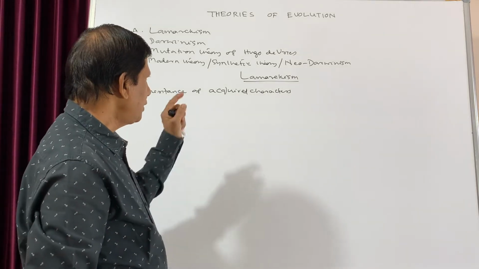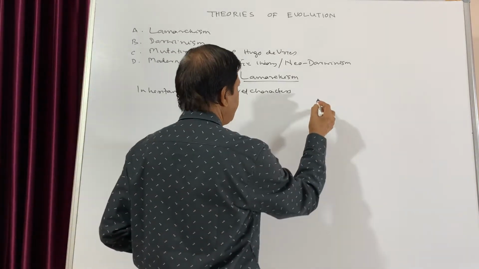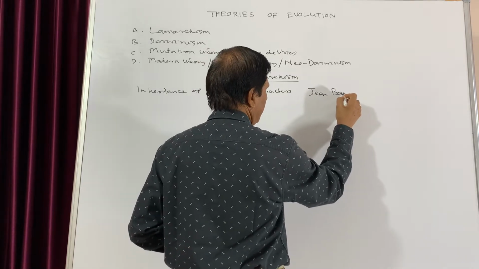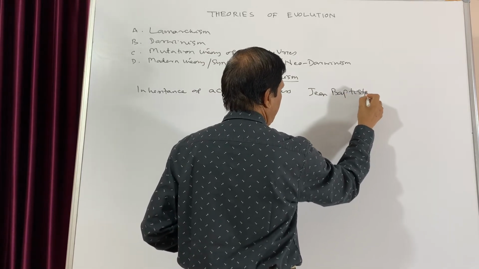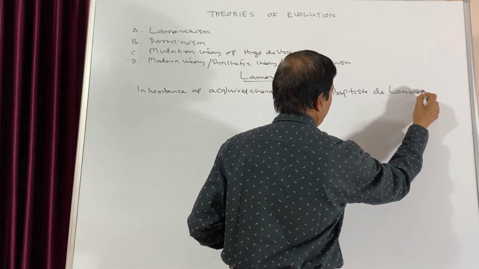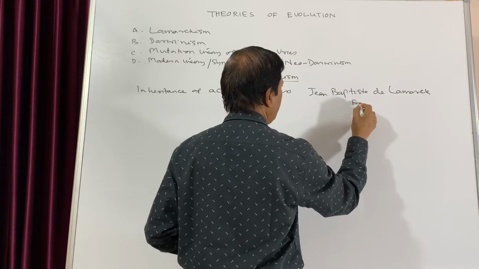because this theory was given by Jean-Baptiste de Lamarck, a French biologist.